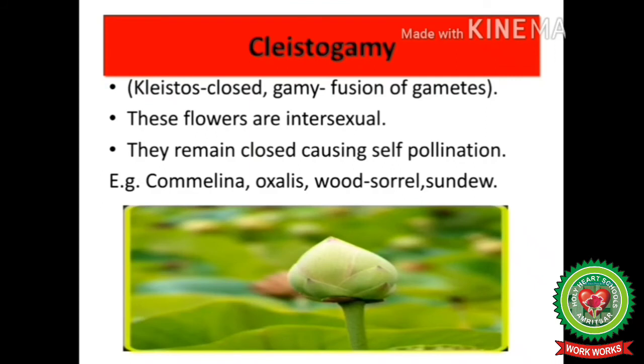Next adaptation is cleistogamy. Cleisto is taken from kleistos, which means closed, and gamy, as you know students, means fusion of gametes. So these flowers are intersexual. They remain closed during self-pollination. Here you can see, students, this is a flower which is in closed condition. Both female and male parts are present here in closed condition and ensure fertilization in a closed condition only. The best example of cleistogamy is Commelina oxalis.